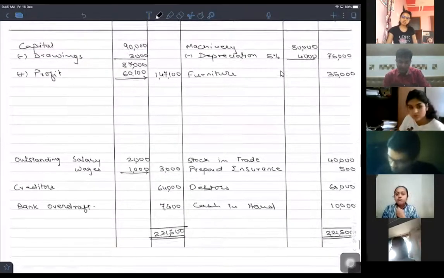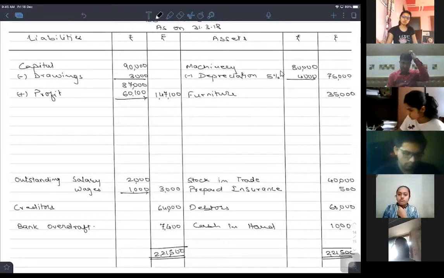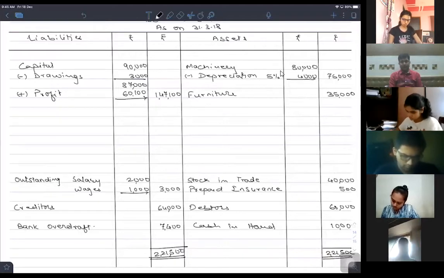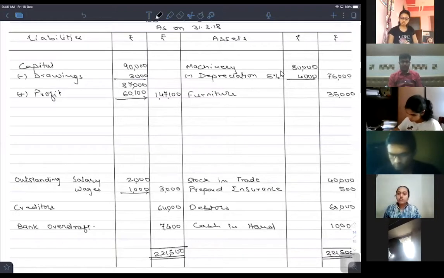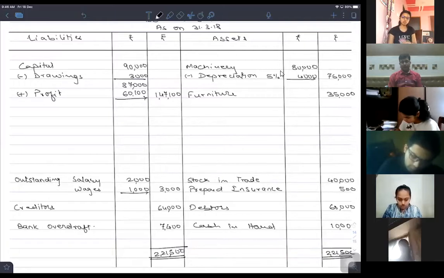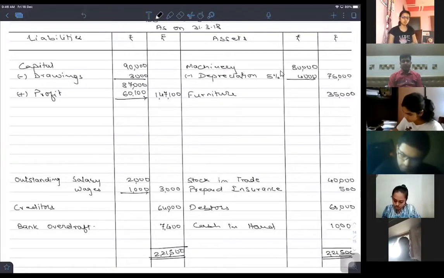Is the balance sheet total tallying for you people? Is it understood by you people?